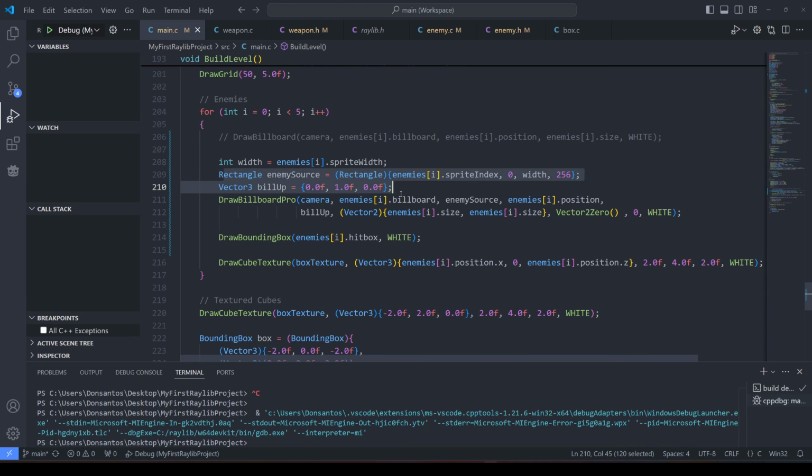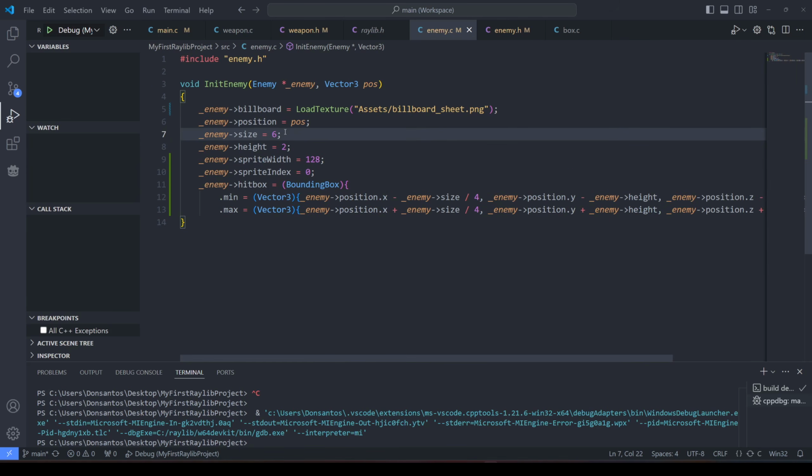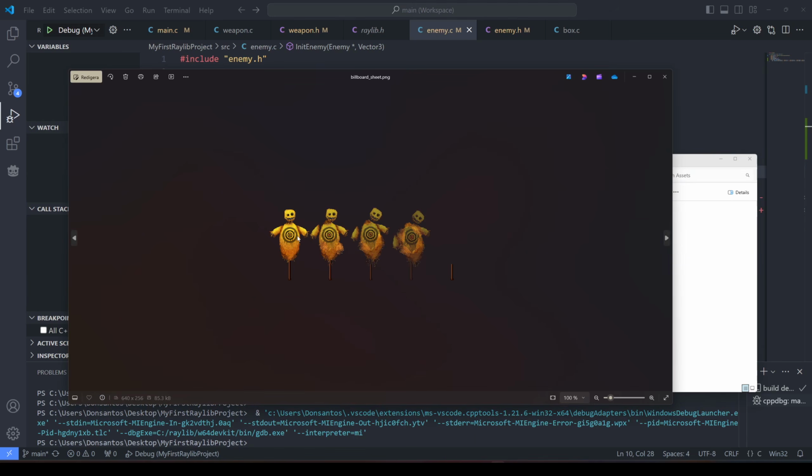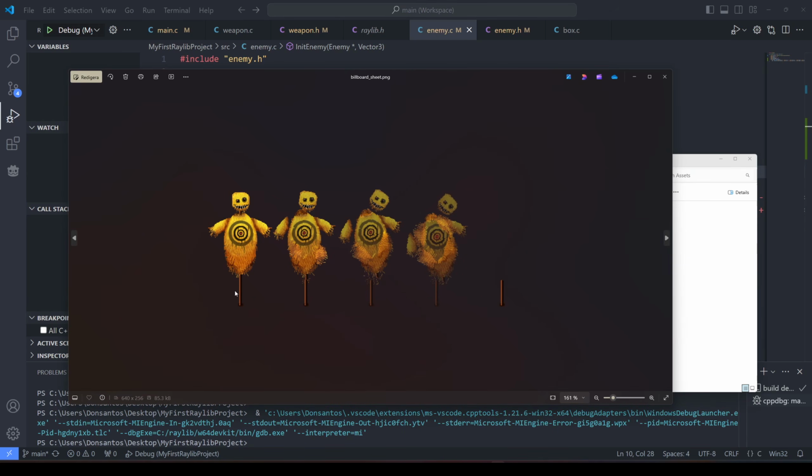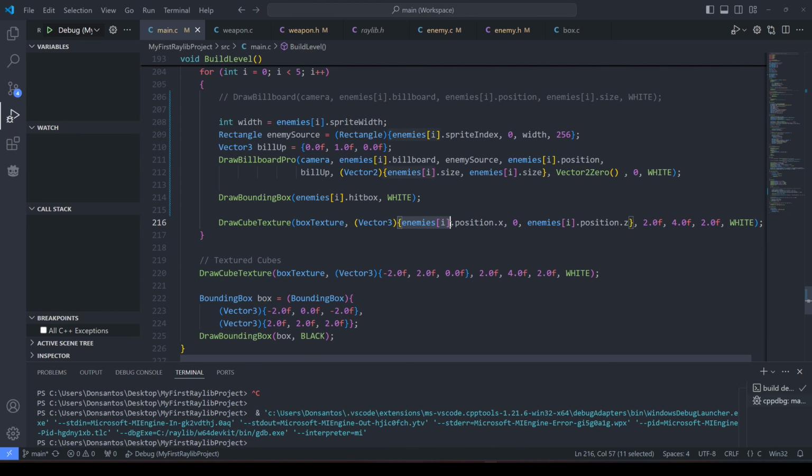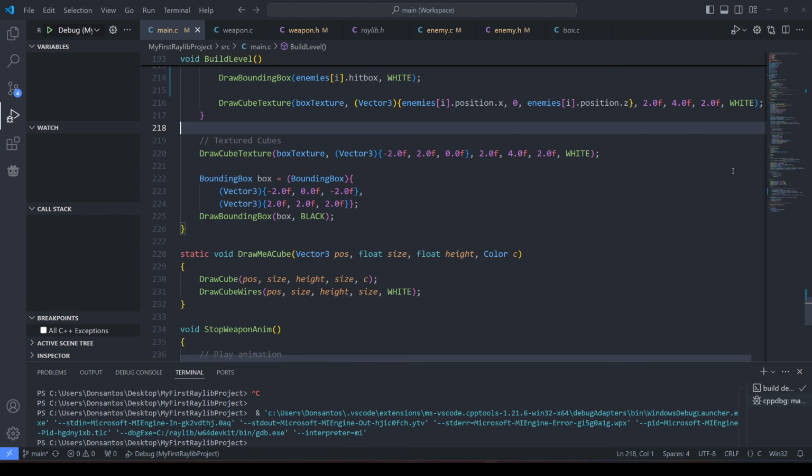So we're creating a rectangle as a selector for which sprite from the sheet we want to show, and then we're drawing that billboard. And right now, the sprite we show is the sprite index on the enemy class. You can see that the sprite index is by default set to 0. So all the enemies are showing the first sprite. All of our enemies are showing this part. If I set this to some other value, we'll see one of these other results. We then draw the textured cube on the enemy's position, except with a 0 value, so it's right beneath them. And yeah, that's pretty much the difference.